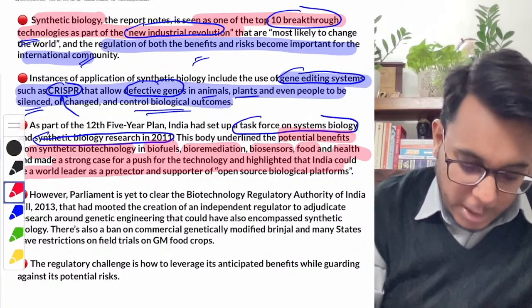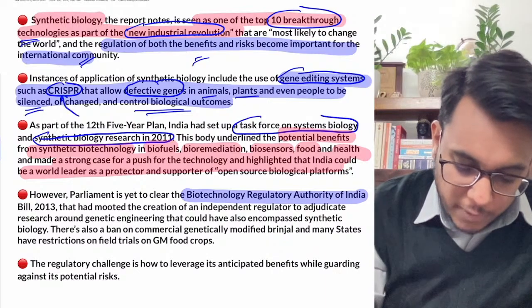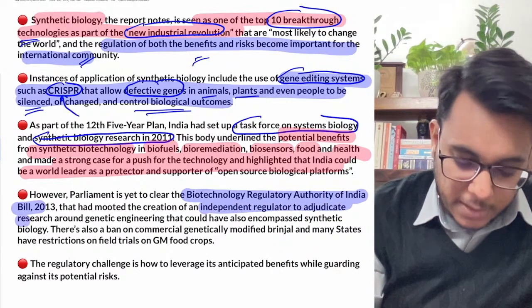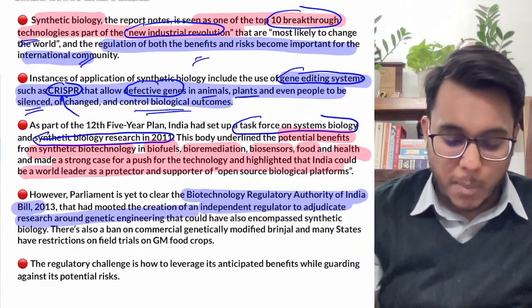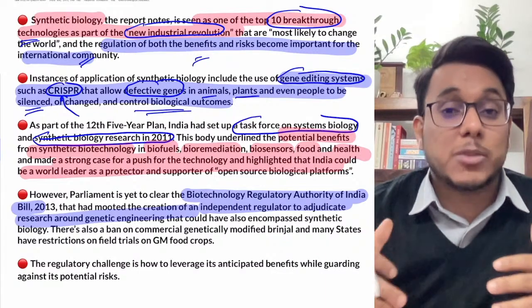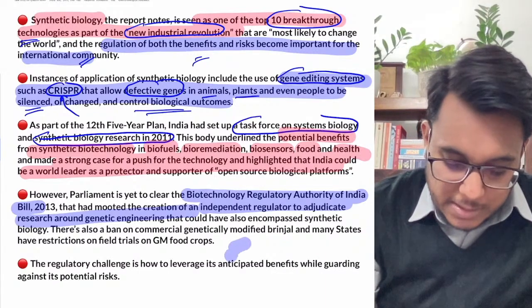In 2013, Parliament cleared the Biotechnology Regulatory Authority of India Bill and provided that there will be an independent regulator dealing with this matter, that is, how the biomedical sciences and synthetic biology can be used for different kinds of purposes. Is it clear?